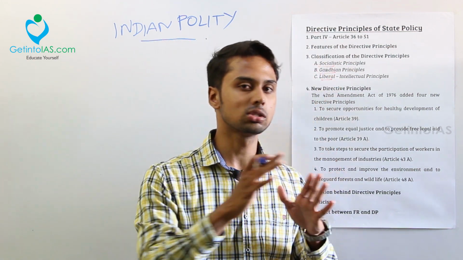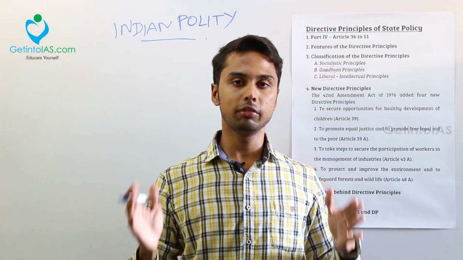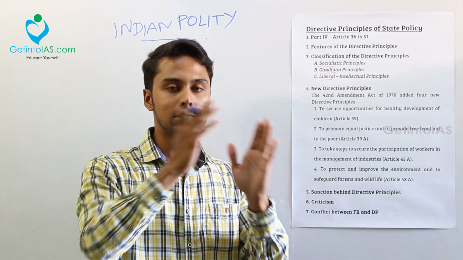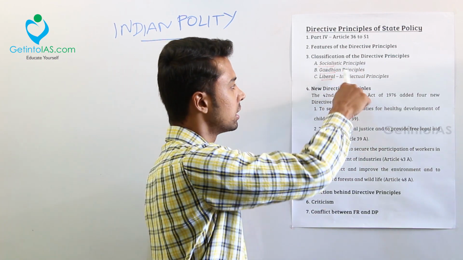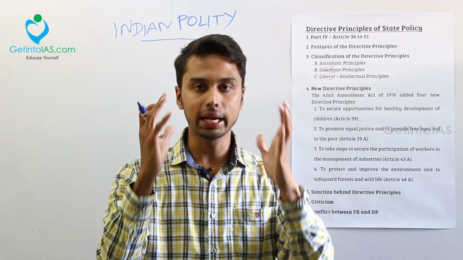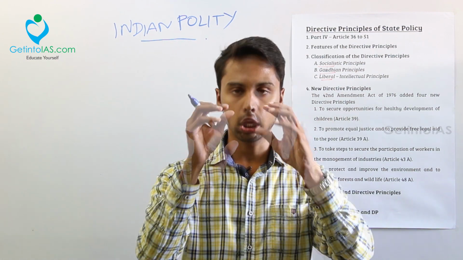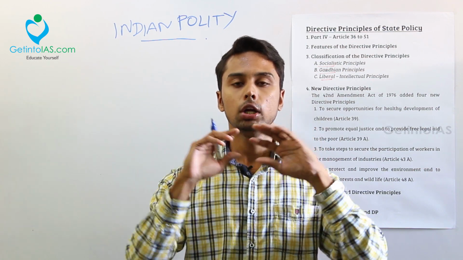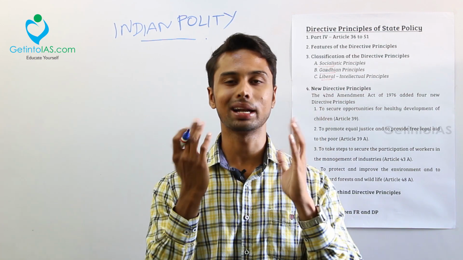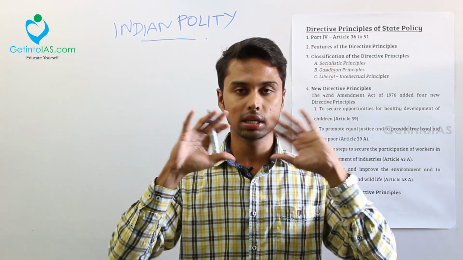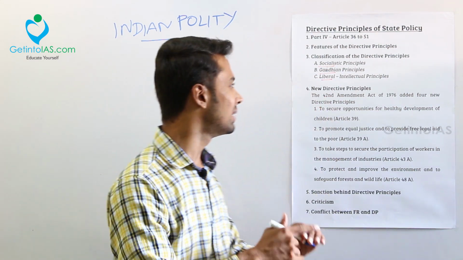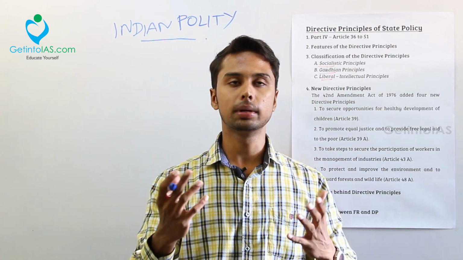These socialistic, Gandhian and liberal classes are not present in the constitution, but for administrative convenience we have divided the articles into these classes. I told you from Article 36 to 51 it is present in DPSP, so those articles should be split up under these three principles. Okay, so what do you mean by socialistic principle? Socialistic is nothing but the socialist idea. The government is primary. The government is responsible. Only the government will take care of your industries, hospitals, everything. Private members will not enter. That is the literal meaning. Socialistic means only the government, not private members. So the articles under those principles will come under this.